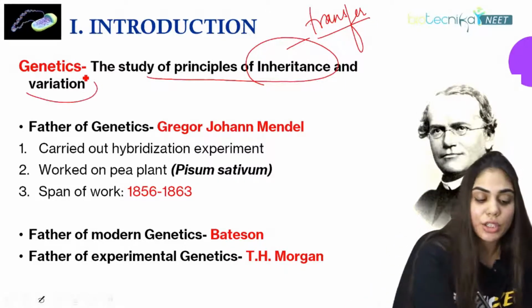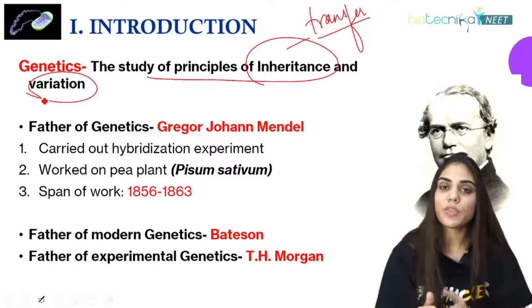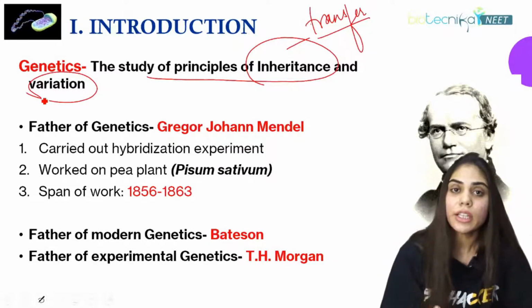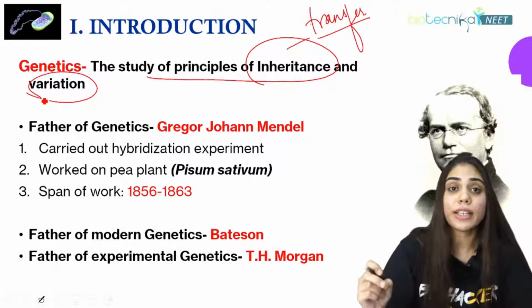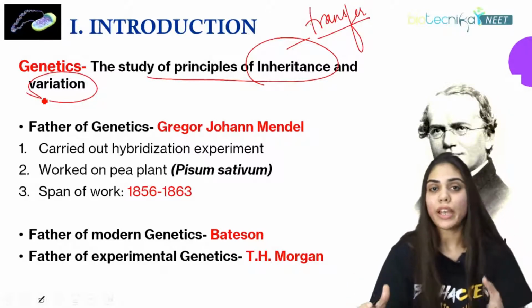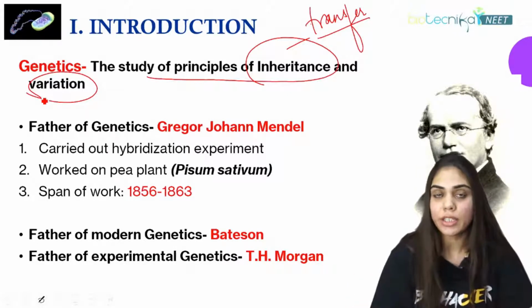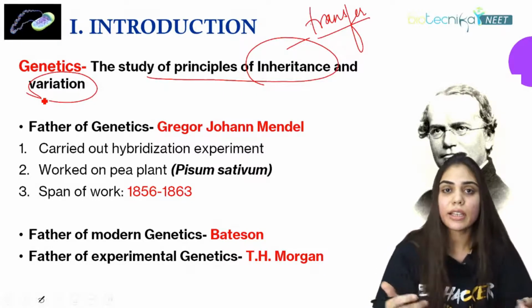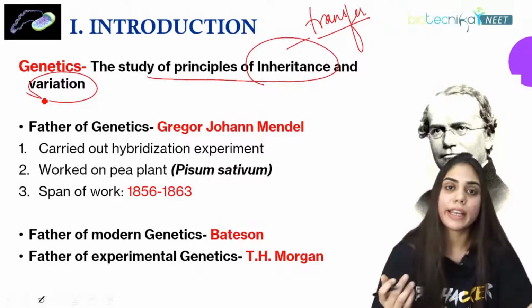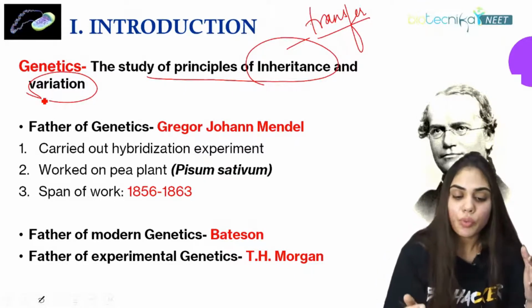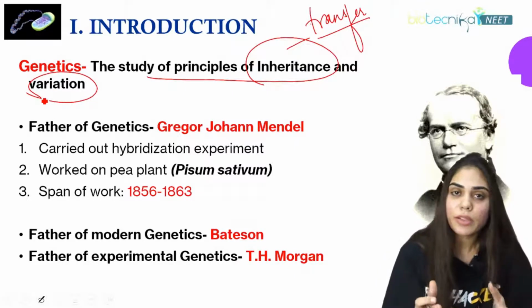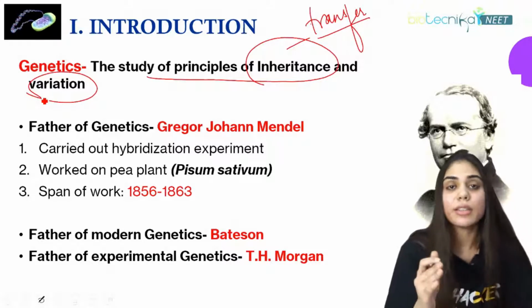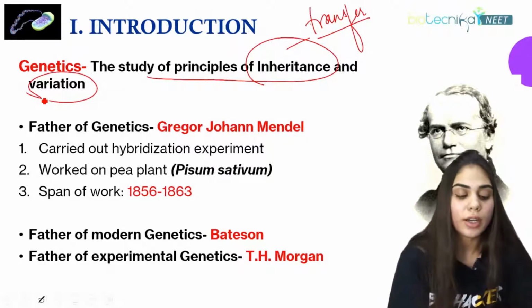Now, what is variation? Once the character is being transmitted from one generation to another, it always leads to variation in the characters. What are the examples of variation? It can be the variation in the color of the skin, like dark skin, light skin, or hair color, like black or brown. So studying the principles of inheritance and variation is what is called the field of genetics.